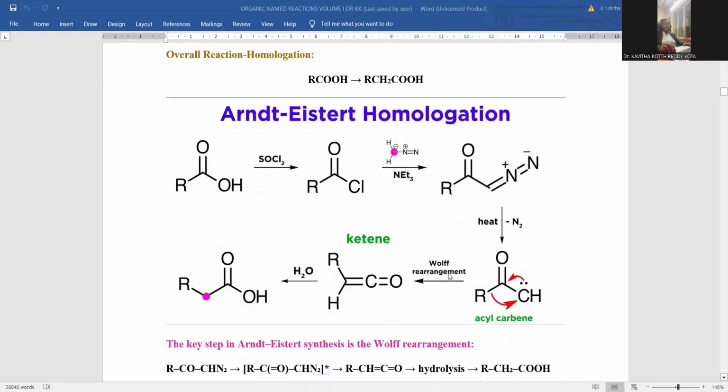In order to understand the entire reaction, let me give the schematic representation for the mechanism. Right? Thionyl chloride is able to convert carboxylic acid into acid chloride. Later on, diazomethane is to be added. The diazomethane chemical structure representation is provided for a better understanding of how the addition takes place. Right?